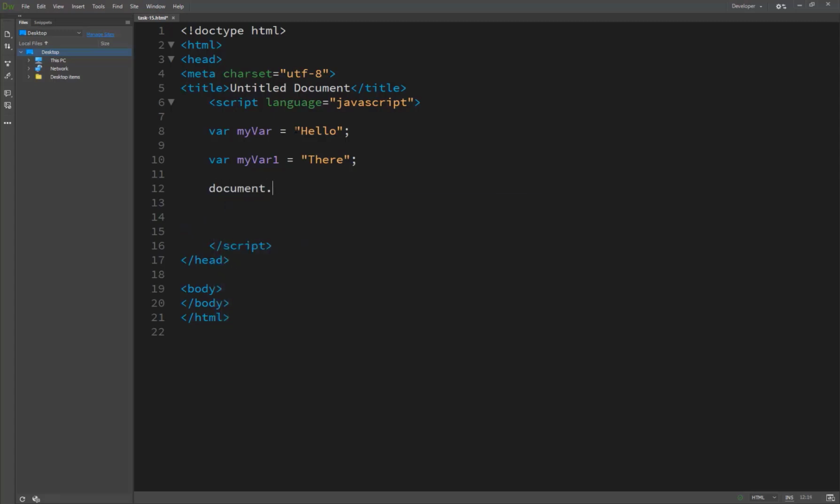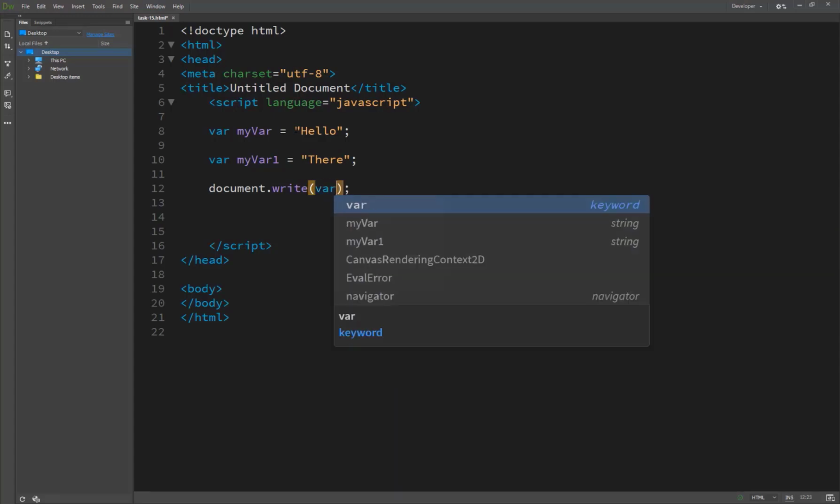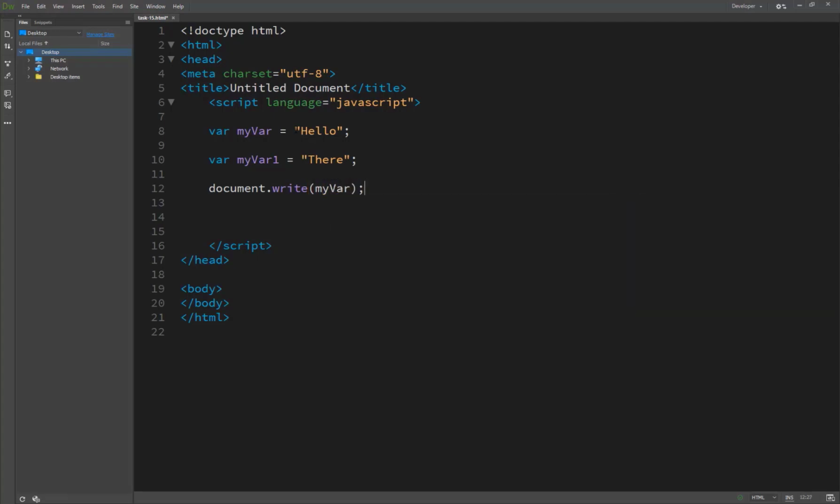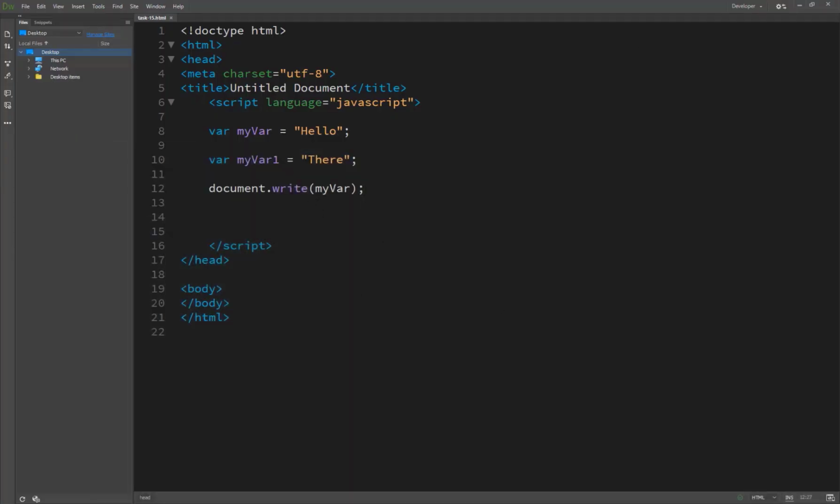And we are going to print it with document.write, and inside I have just put the variable my var, and now you see the result, hello, is printing on our screen.